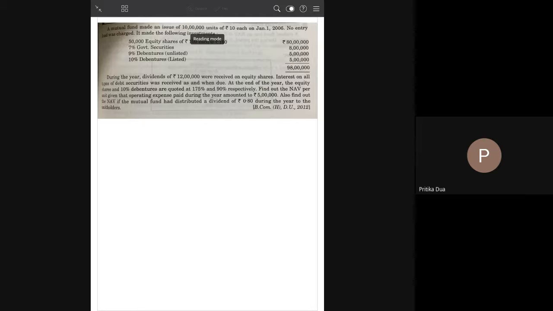Now, this mutual fund has made the following investment. It has invested in equity shares, government securities, some listed debentures, some unlisted debentures. Difference between listed and unlisted. Can anyone tell me what is the difference between listed security and unlisted security?